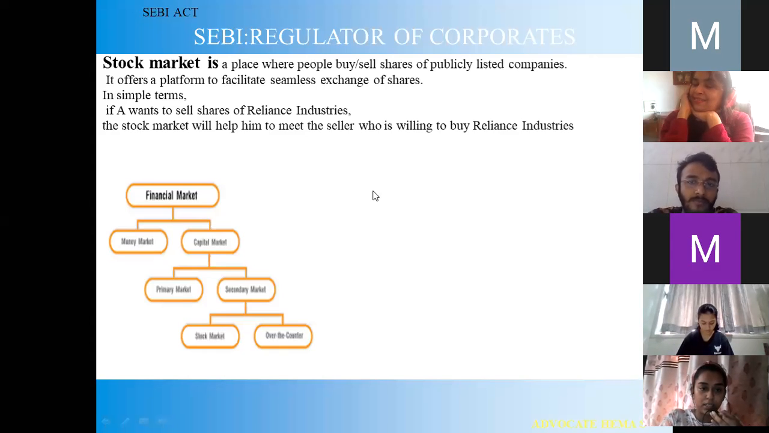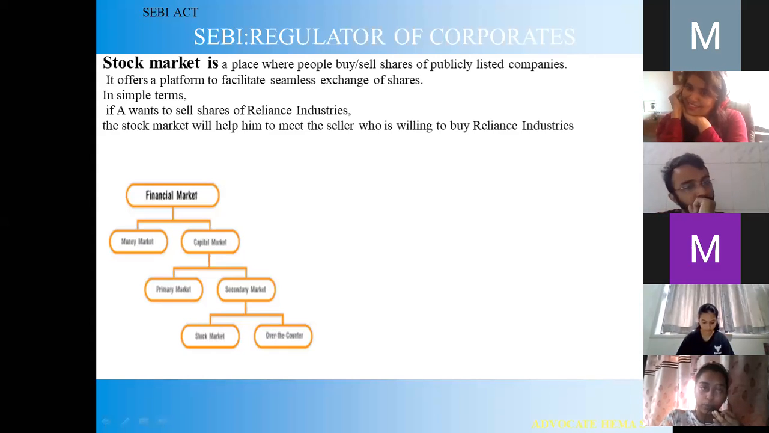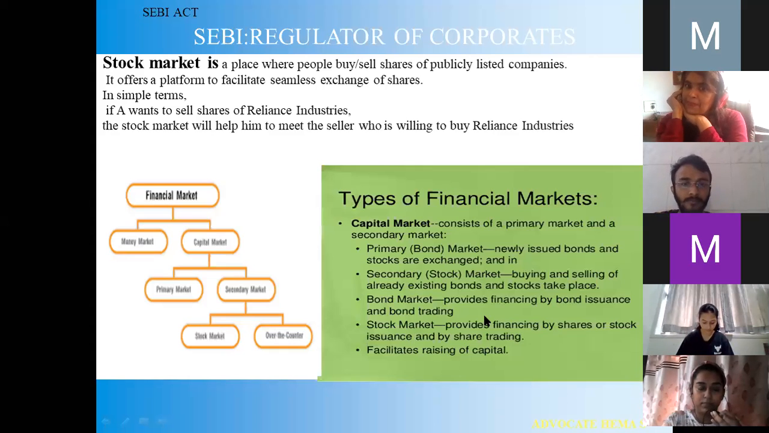Financial markets are of two types, that is money market and capital market. In the capital market, there are two parts: the primary market and the secondary market. In the secondary market, there is the stock market and over the counter, that is OTC. These are the types of financial markets. Some of you will be doing research on the capital market under her team leadership.